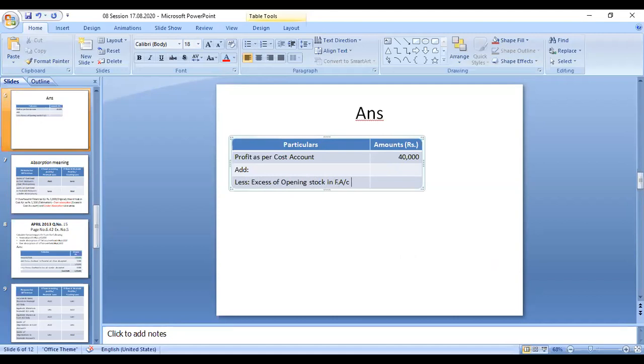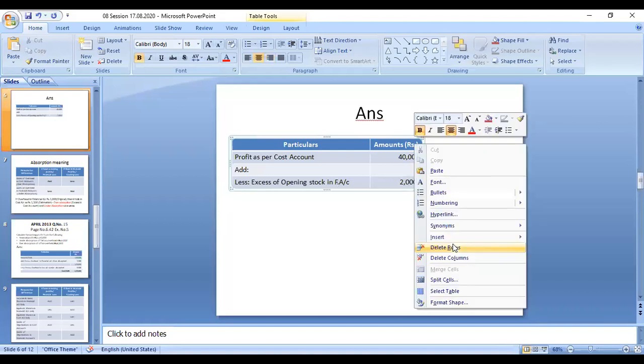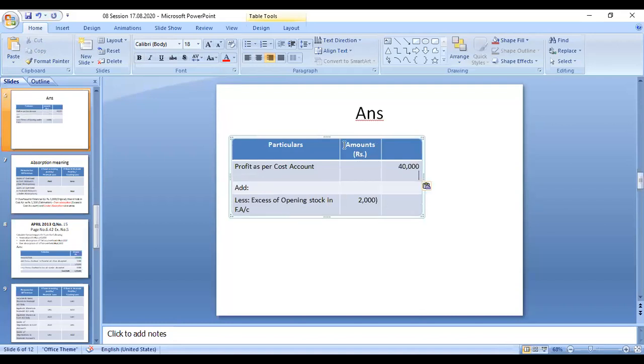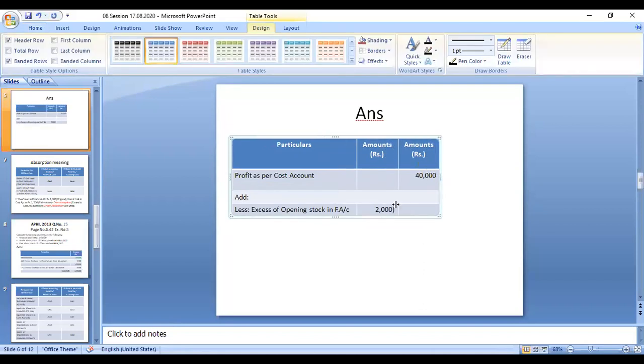So from the cost accounting profit only you have to take, and that 2,000 you have to deduct. Within brackets you have to write it, or you can open one more column, an inner column and an outer column. Insert column to the right. Take into the outer column 40,000. This amount is in rupees in the same column. Okay, so the first case is over.